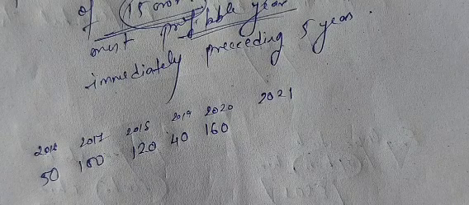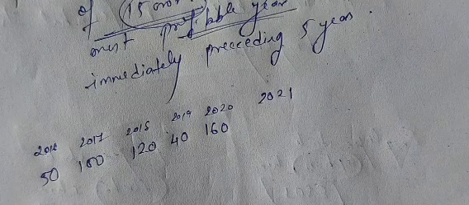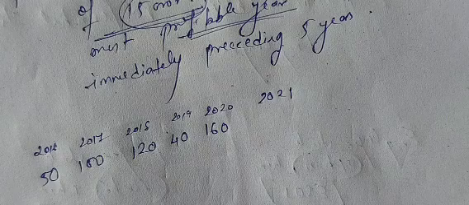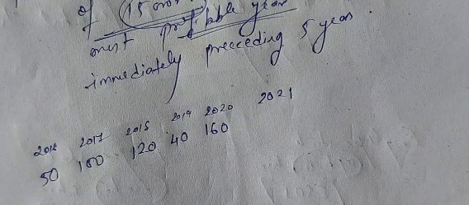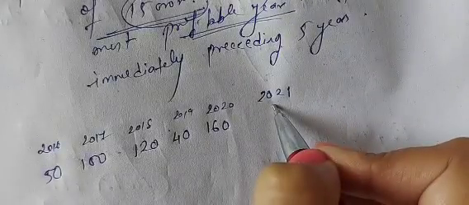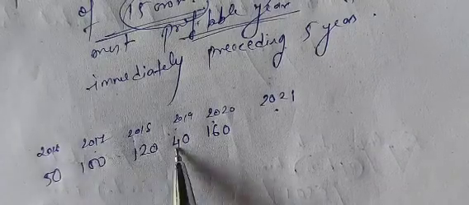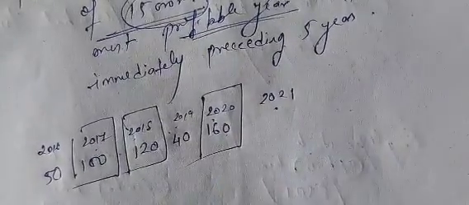Minimum average pre-tax operating profit of 15 crore during the 3 most profitable years out of the immediately preceding 5 years. So for 2021, which are the preceding 5 years? 2020, 19, 18, 17, 16. Suppose these are the profits earned during those 5 years. Which are the most profitable years? This one, 2017, 2018 and 2020.